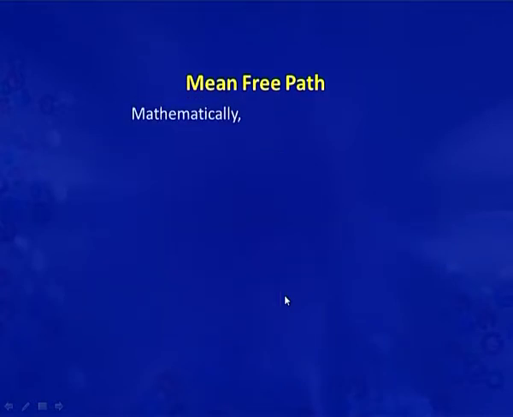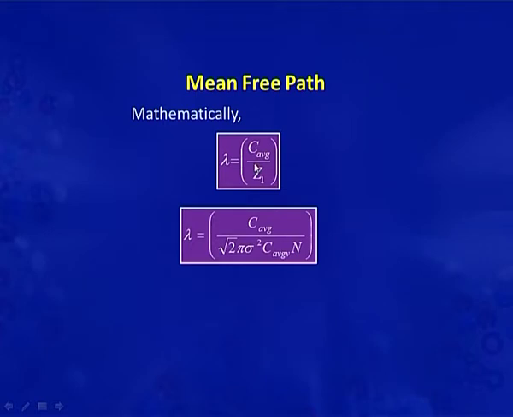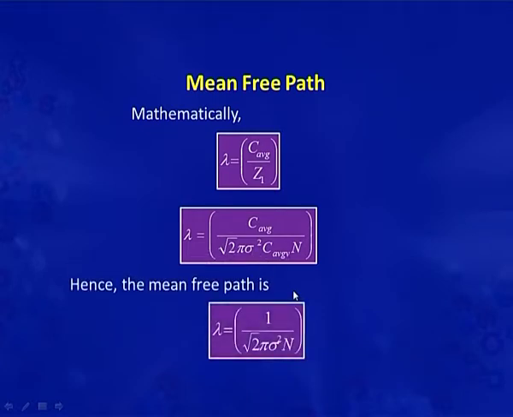Mathematically, the mean free path lambda is equal to C average by Z1. We put the value of Z1 here. So, lambda is equal to C average by root 2 pi sigma square C average into N. We can write this equation as lambda equals 1 by root 2 pi sigma square into N.